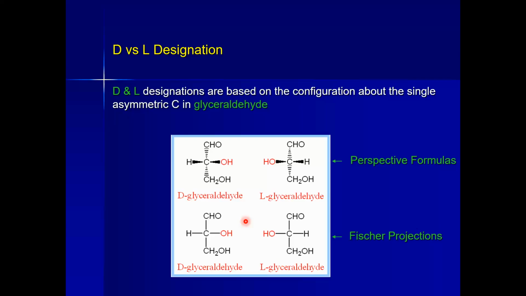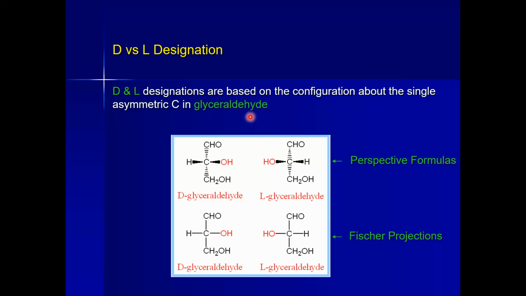We find the chiral centers in a molecule, and by counting them we count how many stereoisomers the molecule or compound would have.